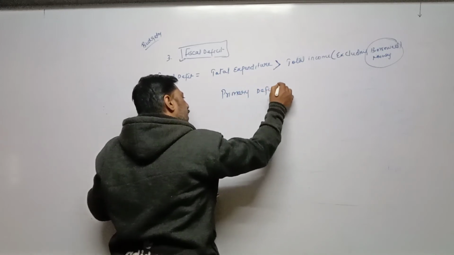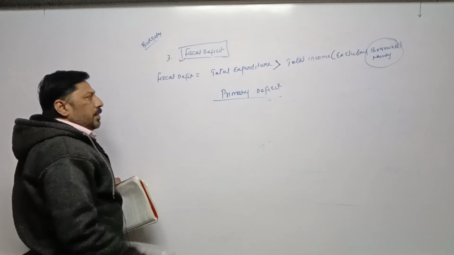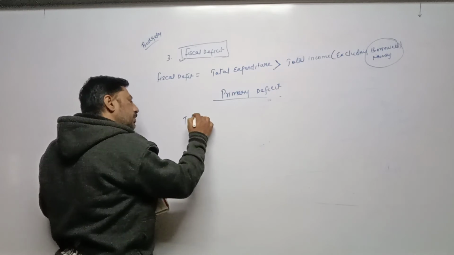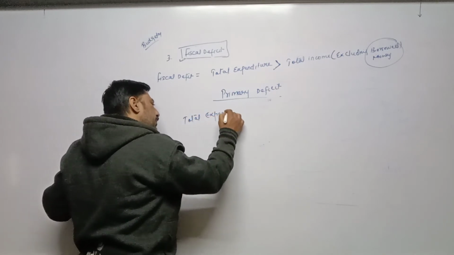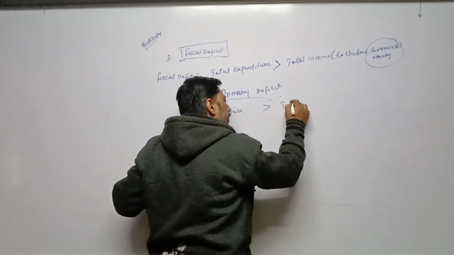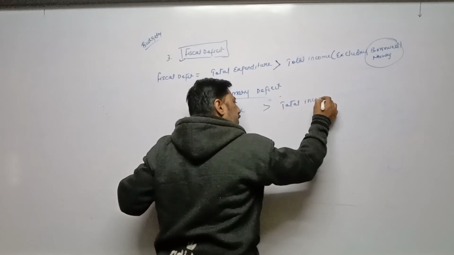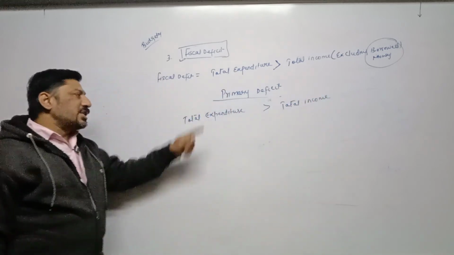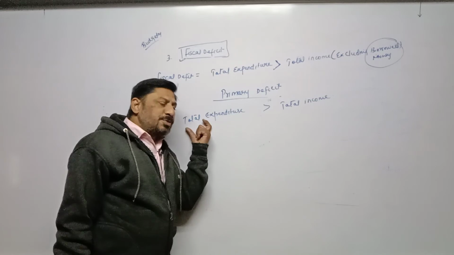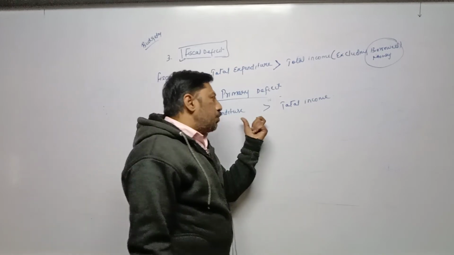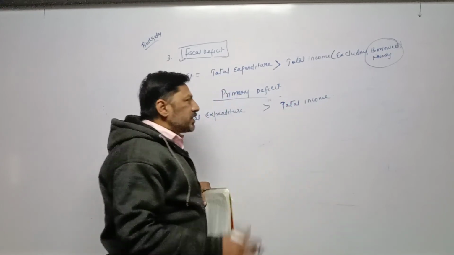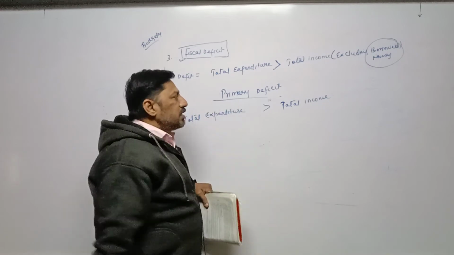Primary deficit. These are all deficits. That's why it is obvious that our total expenditure remains more than total income. So in case of primary deficit, again we are taking total expenditure. Whenever total expenditure is more than total income, again it is called a deficit. Now why are we using primary deficit? Try to understand.